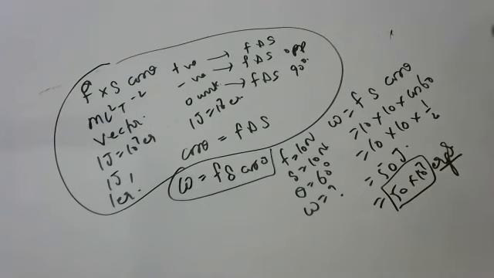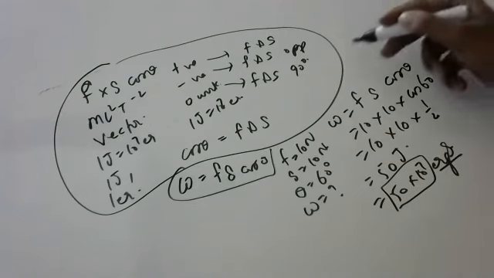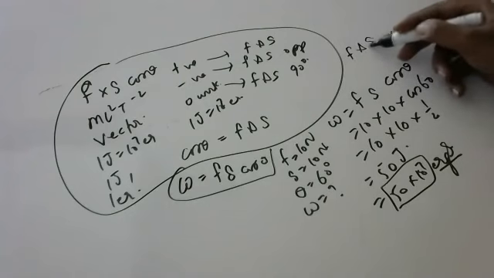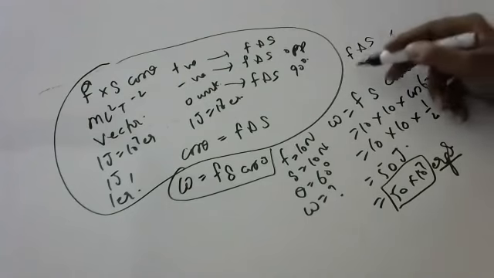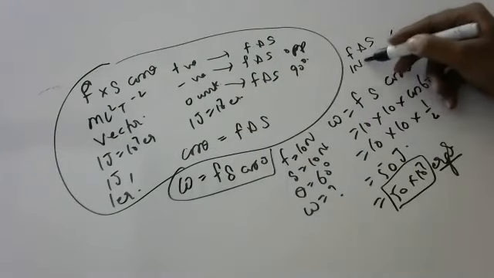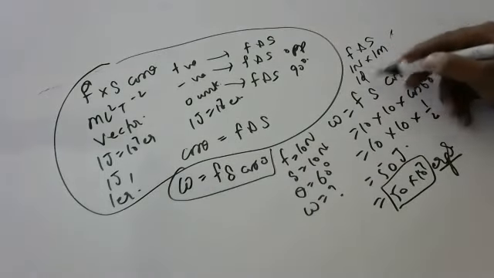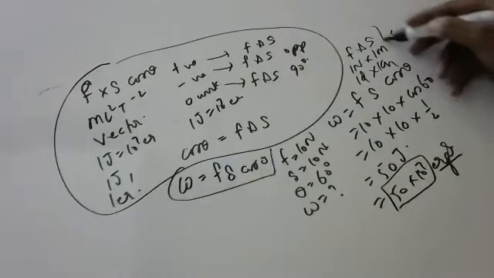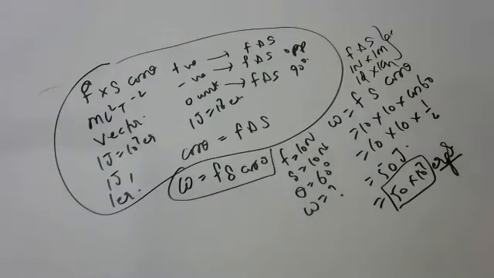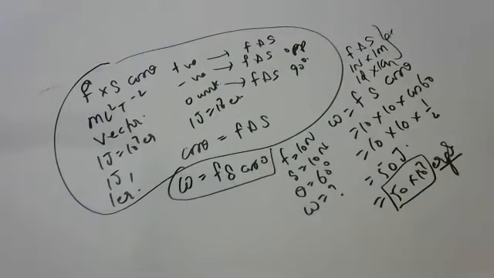Okay children, this is about work in detail. The definition of work is the product of force and displacement. When 1 newton force displaces a body by 1 meter, it is called 1 joule. When 1 dyne force displaces a body by 1 centimeter, it is called 1 erg. You have to do some numericals on work, then only you will understand it. This is about work in a nutshell. Along with the notes, I will send the video. You practice this, and we will do some numericals on work also. If you don't do numericals, you won't understand.